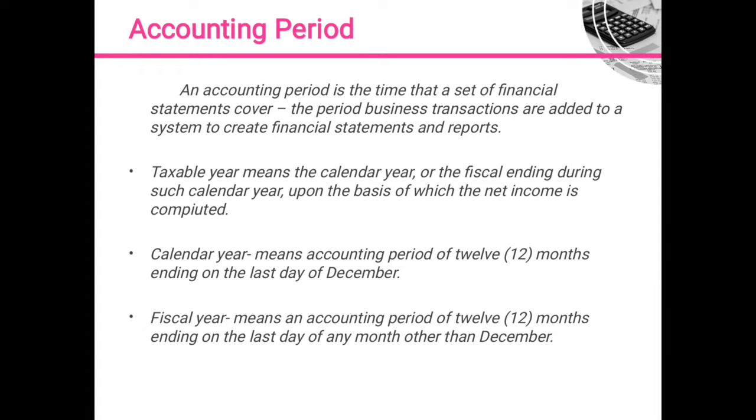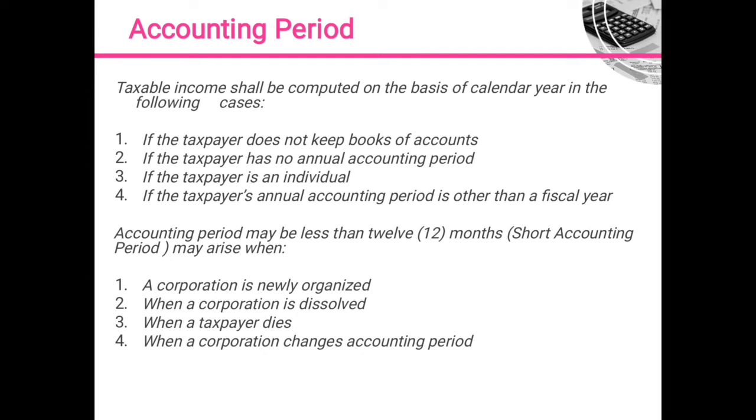Second is the fiscal year, an accounting period of 12 months ending on the last day of any month other than December. This period is not allowed for individual taxpayers, only for partnerships and corporations.